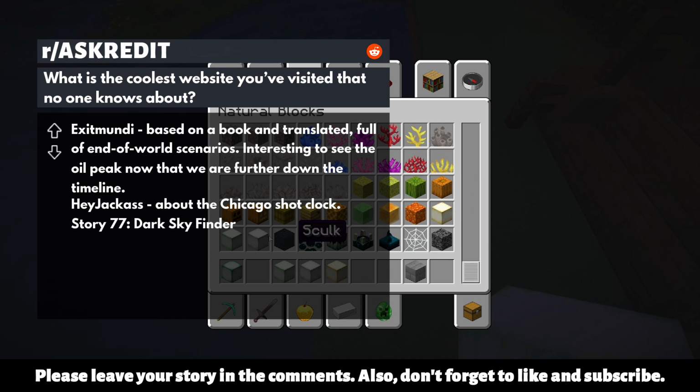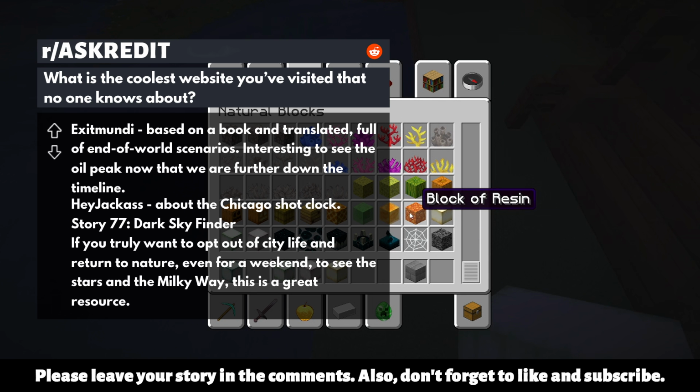Story 77. Dark Sky Finder. If you truly want to opt out of city life and return to nature, even for a weekend, to see the stars in the Milky Way, this is a great resource.